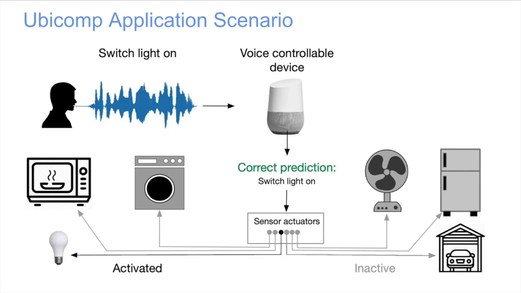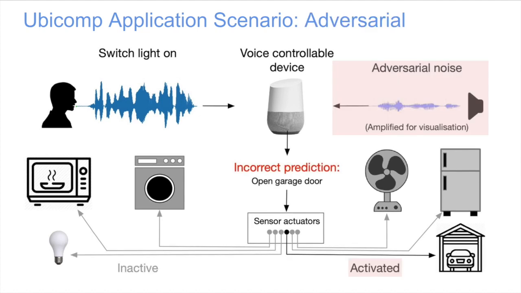Voice controllable devices such as Amazon Alexa, Google Home have started pervading our lives. Moreover, tiniest wearables and IoT devices are becoming speech aware. Often these voice-enabled devices are connected to various sensor actuators in the home, and the user can switch on the light or stop the washing machine by a single audio command.